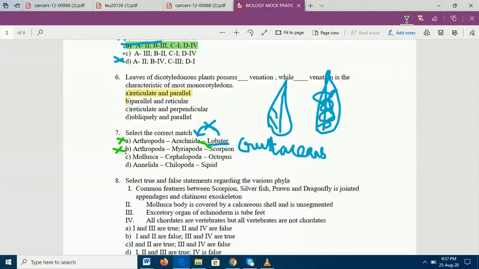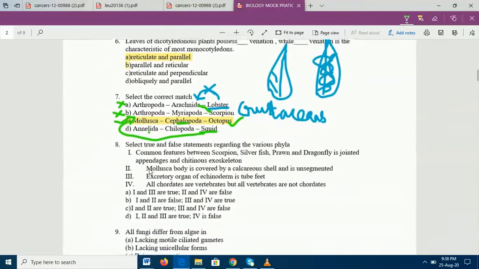Now option C, Mollusca, Cephalopoda. Yes, Cephalopoda is a class of Mollusca, and octopus also belongs to Cephalopoda. So option C is the right answer. Now why is D also wrong? Let us see. Annelida, Chilopoda, squid. Now it is very simple. Squid is an example of Mollusca, right? Squid belongs to Mollusca, and squid does not belong to Annelida. That is why only option C is right.